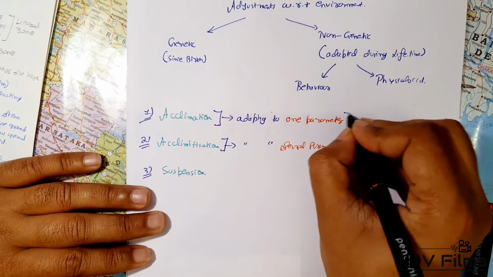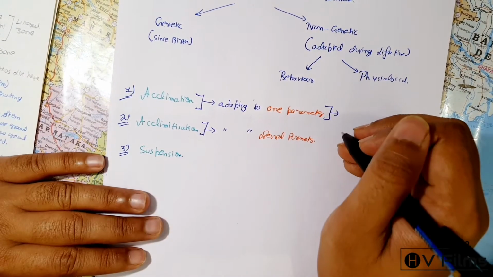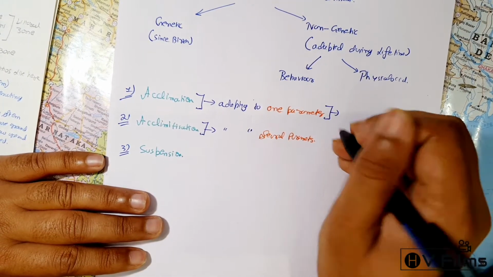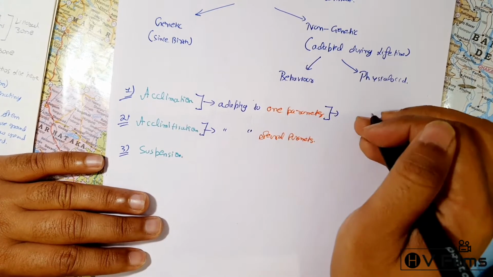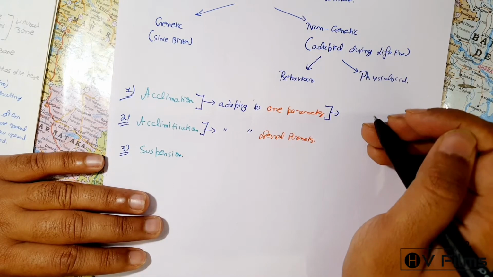For example, for one parameter, like an astronaut, when the astronaut goes to outer space, there is only one parameter they have to satisfy, right?